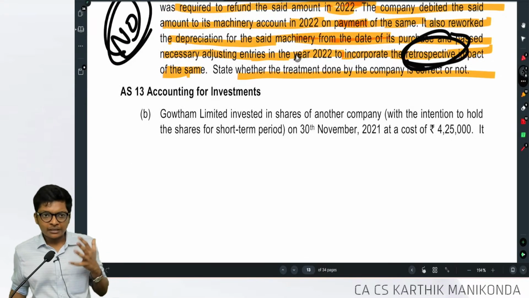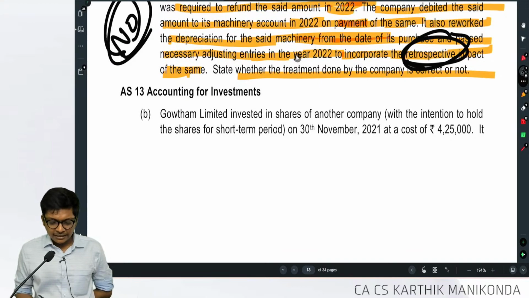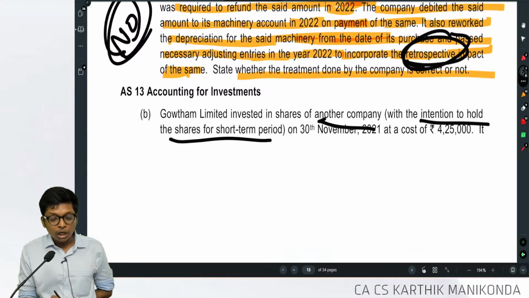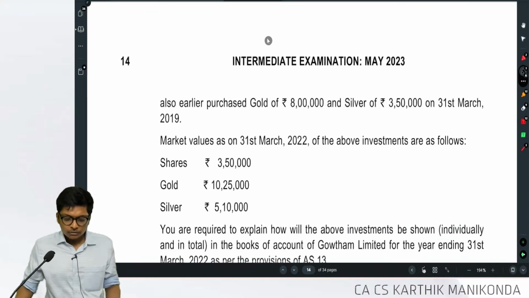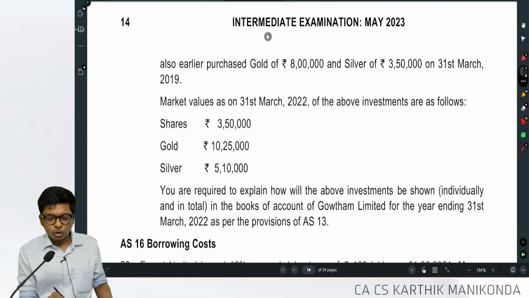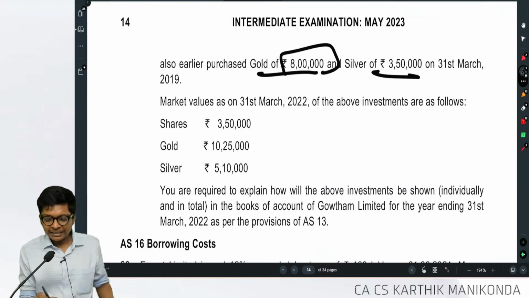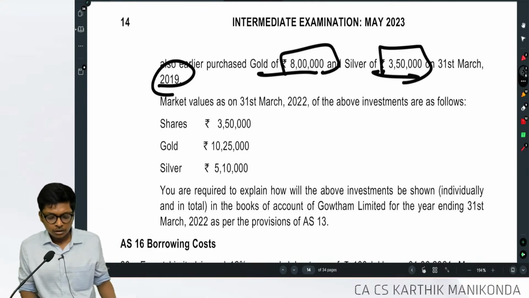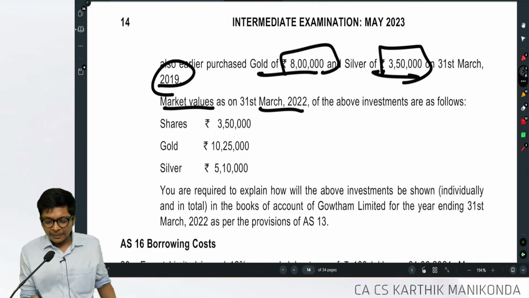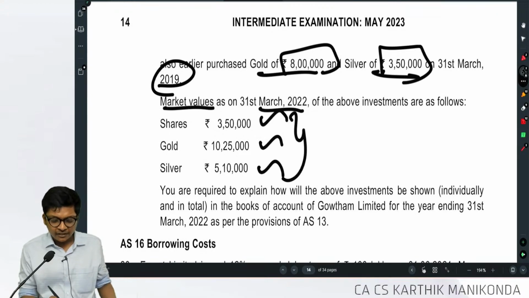Next, question 13. Study material question, but follow. Gautam Limited invested in shares of another company with the intention to hold the shares for a short term period. Intention is what? Short term period. He purchased at how much? 4 lakh 25. Also purchased gold and silver for 8 lakhs and 3 lakh 50 on 31st March 2019, long back. The market value on 31st March of the investments is as follows: shares 3 lakh 50, gold 10 lakh 25, silver 5 lakh 10.